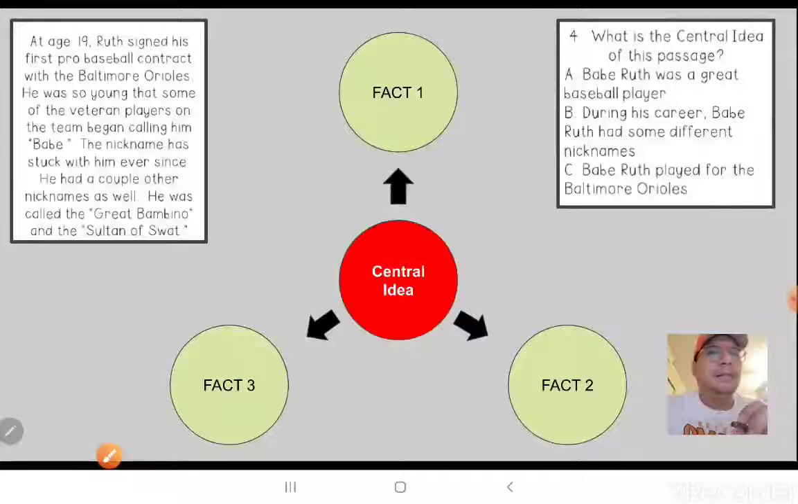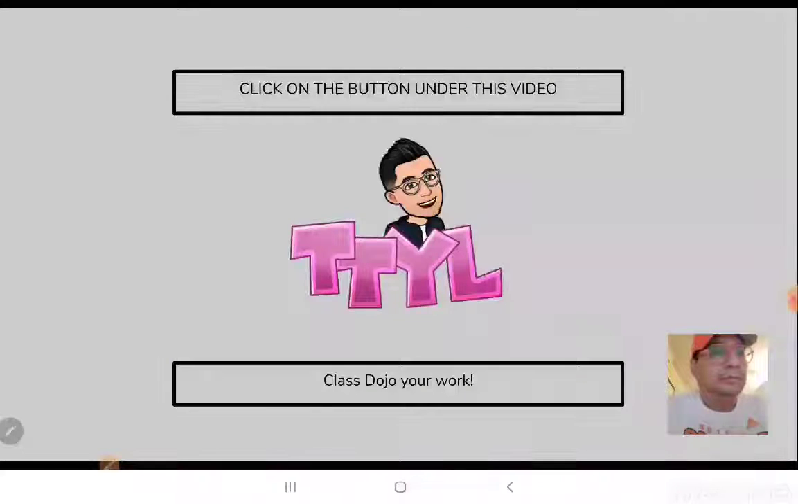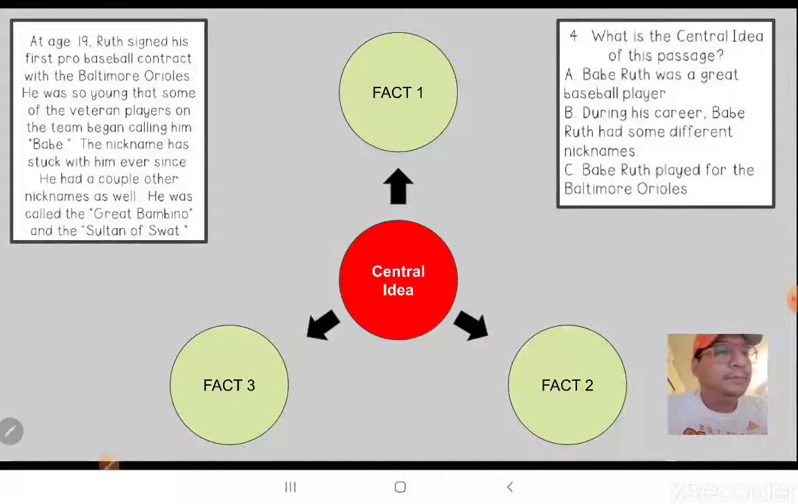Let's read this together, and hopefully we can identify the central idea here. All right, so let's go ahead and read the top. Sorry guys, go back.